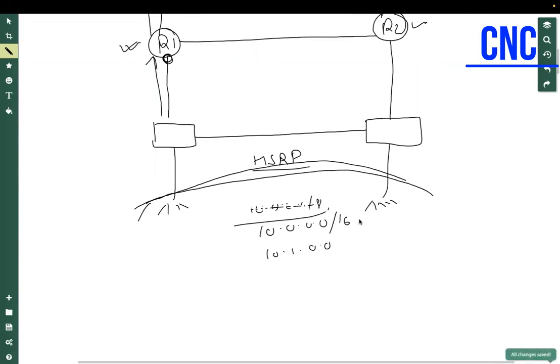How can we divide 10.0.0.0/8 into only two parts? Any idea, guys?